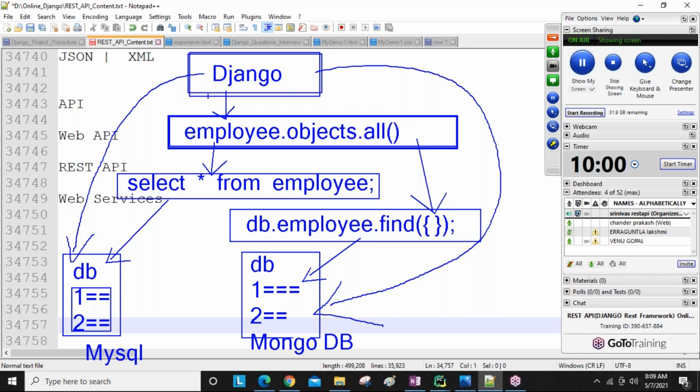This is one concept, like the model concept, views concept, and URL concept we discuss in Django. In the same way, we also discuss the ORM concept. In our REST API we will regularly use this kind of query, no problem. If you install MySQL and open it, you can execute this command and get data. But if you want Django to communicate with MySQL and get the data, then you write this query programmatically. So we are not responsible for learning all the database-related queries. We need to learn Django-related queries.